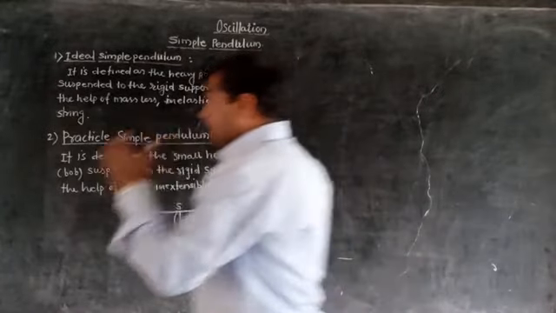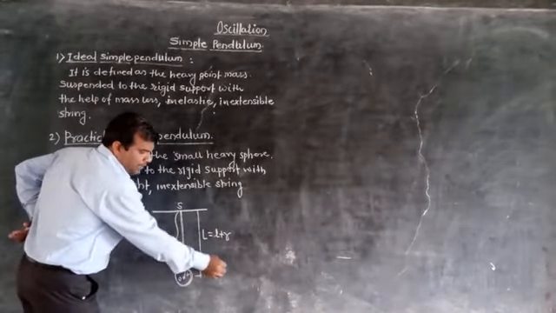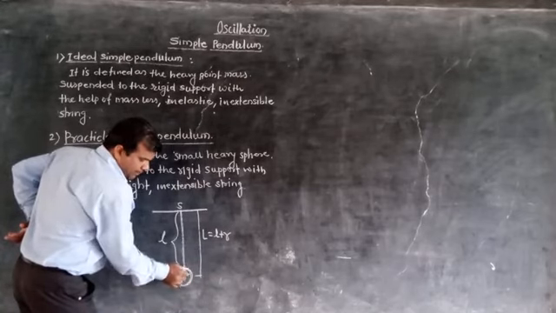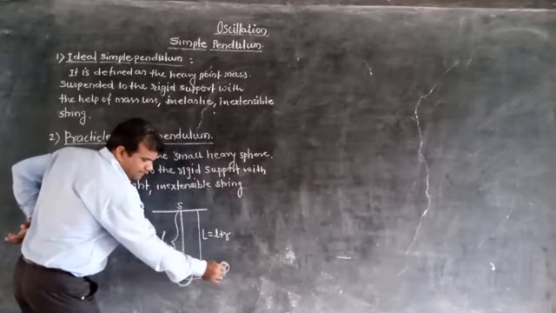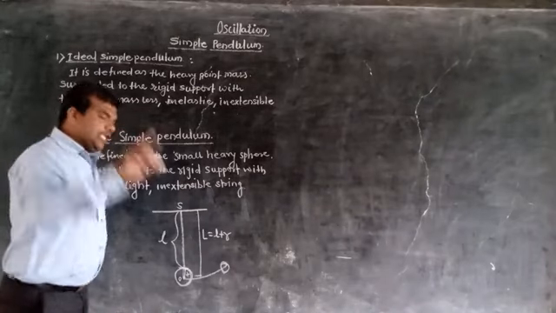Now as this bob is displaced from its mean position, here, this is the mean position. Suppose it is displaced from the mean position to the extreme position, here, and released, then it is set into oscillation.